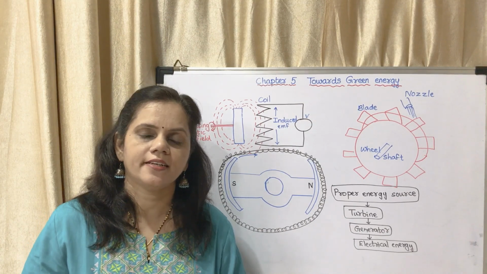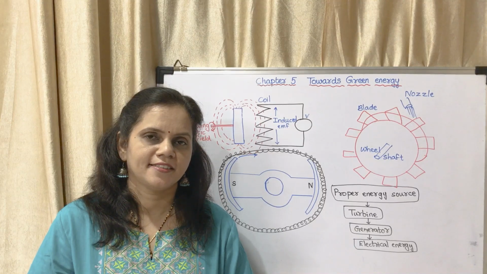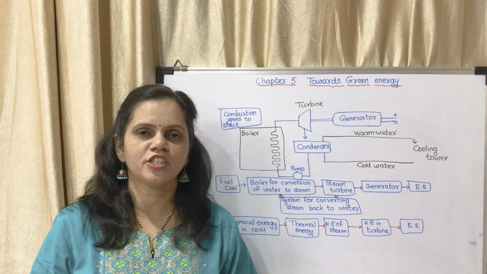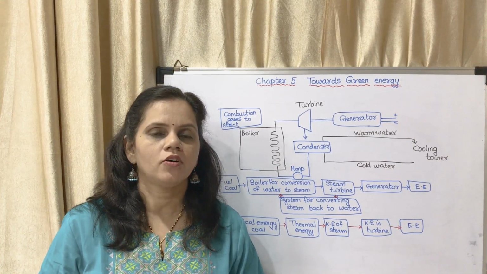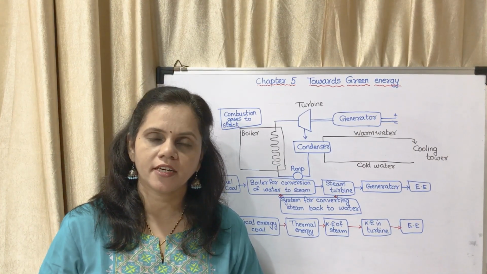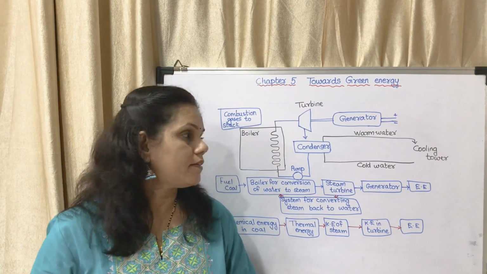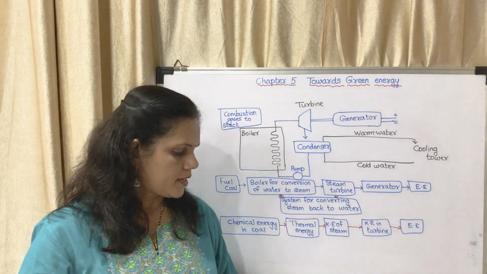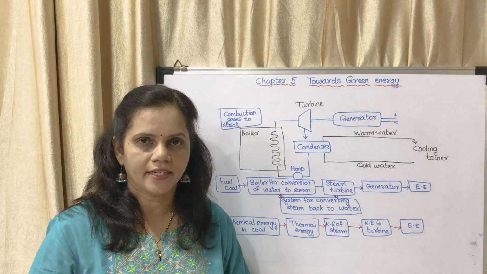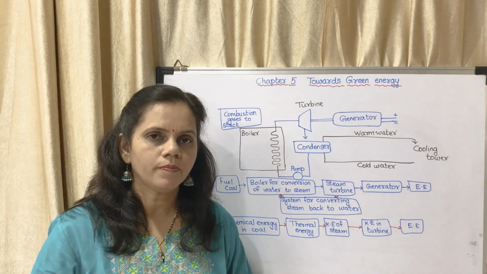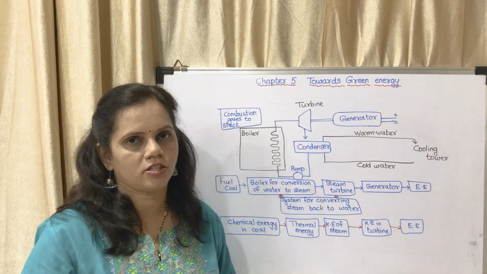Okay, now we will see the first type of power generation in our syllabus. Now we will see the working of the first power station according to our syllabus, that is the thermal based power station. Thermal power station, you might have heard about it, how it generally works. I have shown you the diagram here, figure 5.7 on page number 49. So I will tell you the basic outline of the working of a thermal power station.